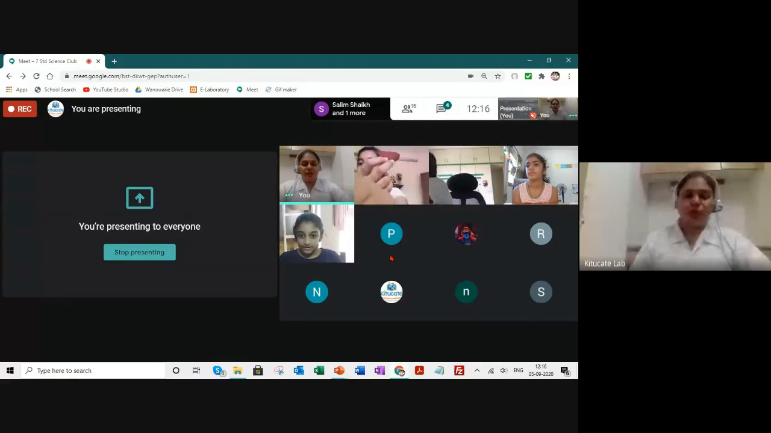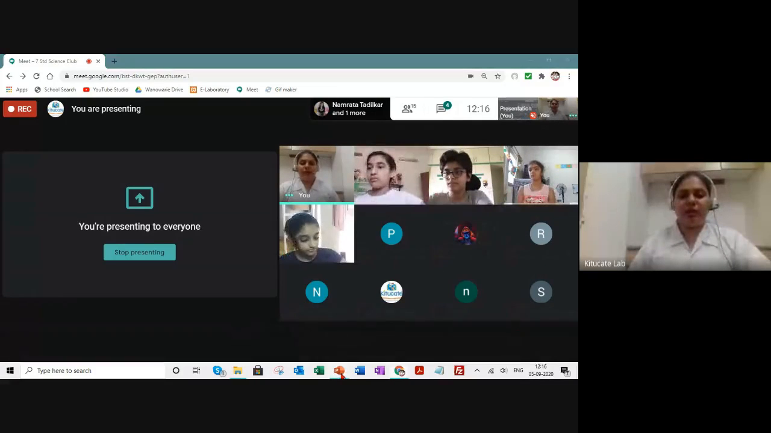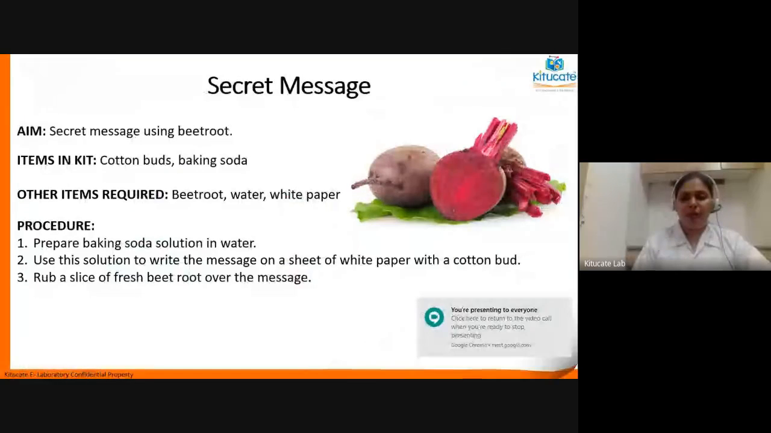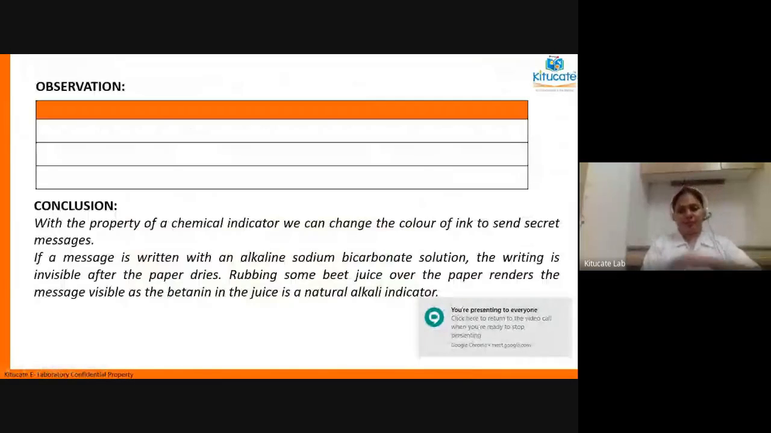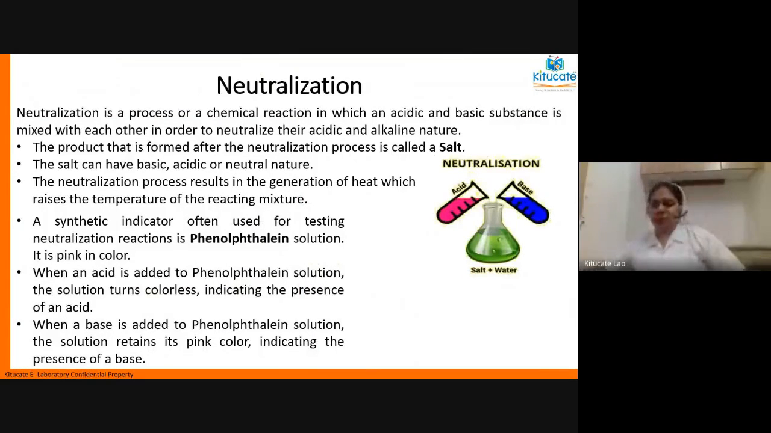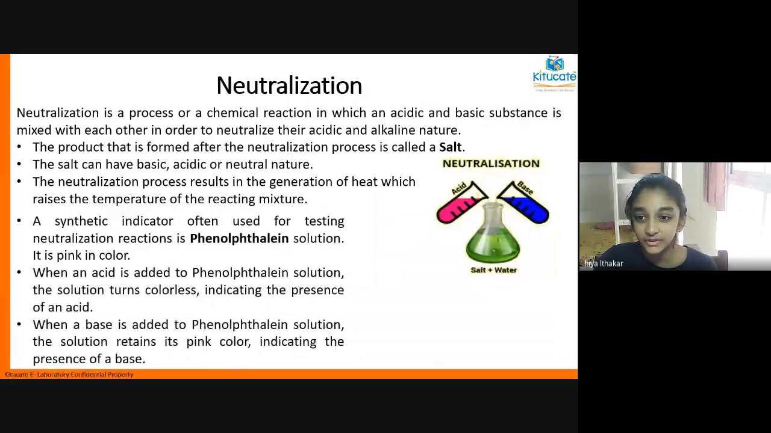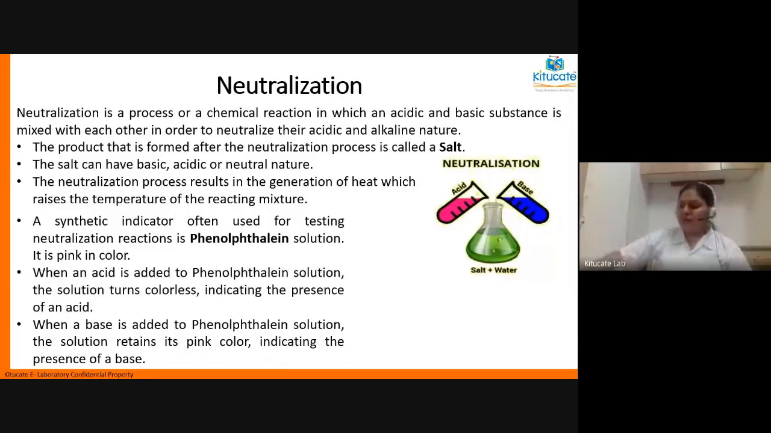All right, let's move on to the next activity. Next, we are going to see what is neutralization. What do you understand by neutral? We discussed it in the last class. What is neutral? Ma'am, a solution which is neither base nor an acid. Yes, a solution which is neither acid nor a base is called a neutral solution. So what do you think the term neutralization means?